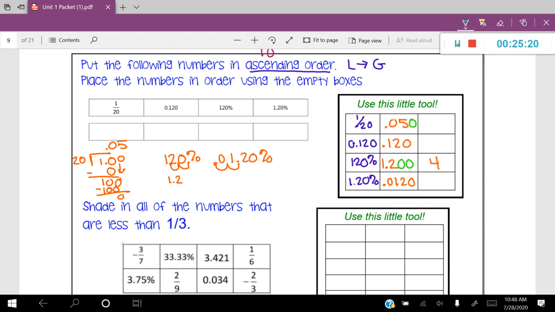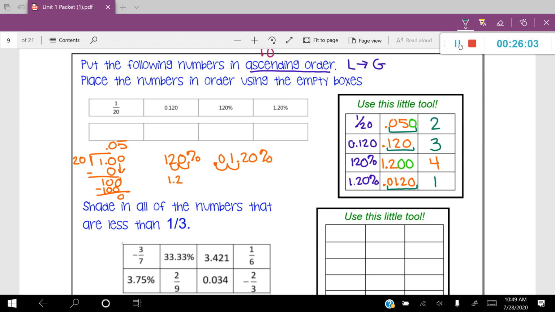So let me pick a different color. Here we go. So let's look at 0, 5, 0, 120, and oh, look at this one. 0, 1, 2, 0. So if we're just looking at the thousands place here, if we're looking at the smallest number, we're really comparing the 12, the 120, and the 50. So I would say that my next least, oh, I'm sorry, that's the greatest. So that my least would be this one right here, followed by my top one, followed by my second one here.